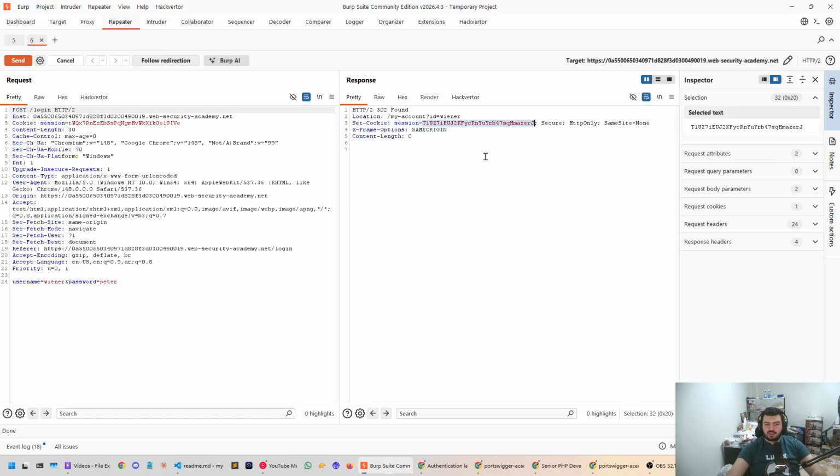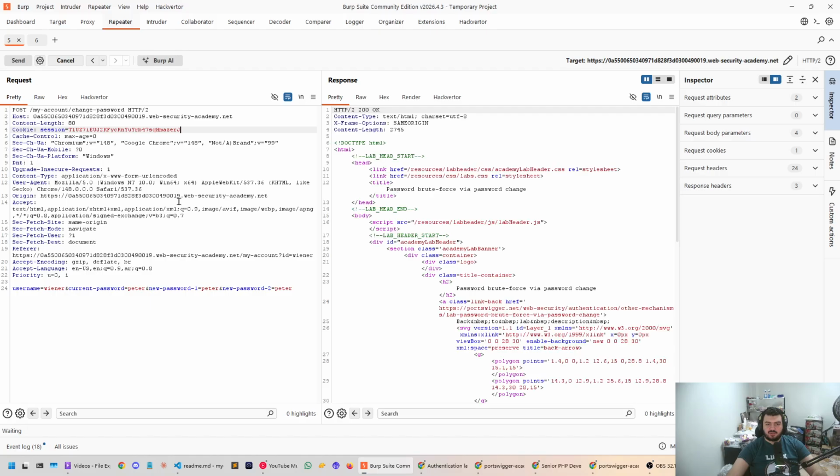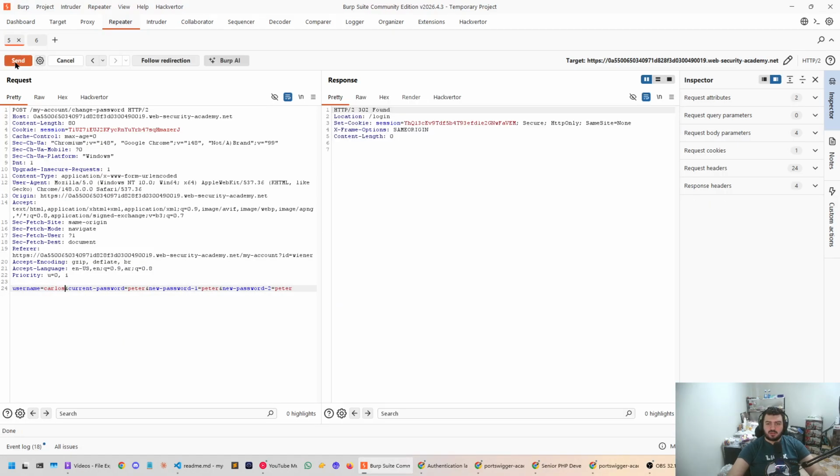We get a session here. We paste that session in, do this, and then we get a 200, another 200, but that's because this is correct, right? And then if we do Carlos, we can see it's a new session every time. So that means this session is probably logged out. So if I bring it back to Wiener, I still get a 302.